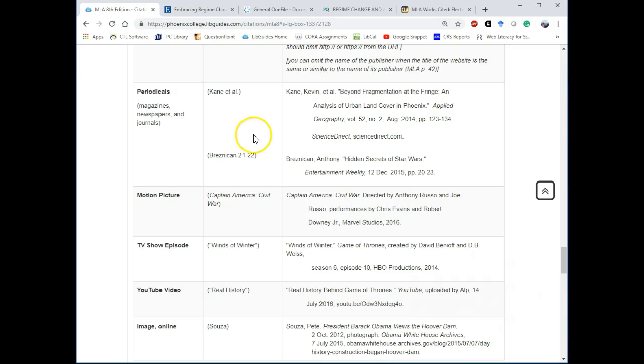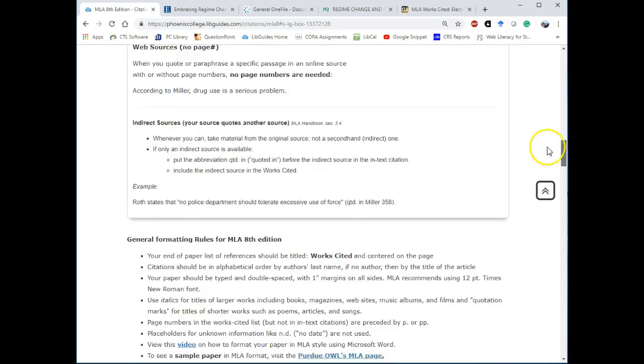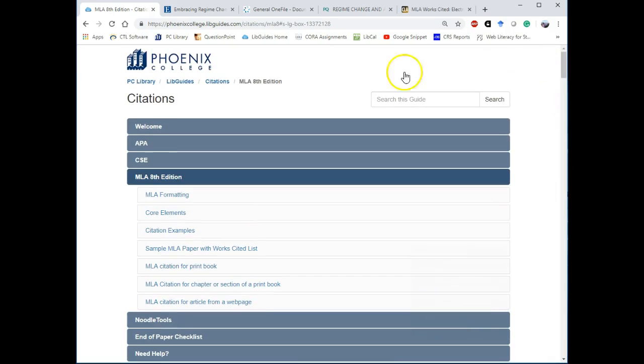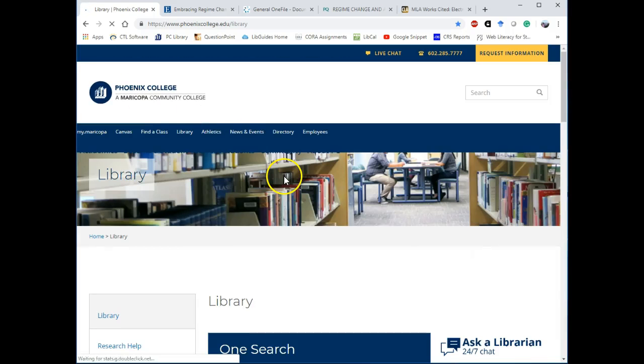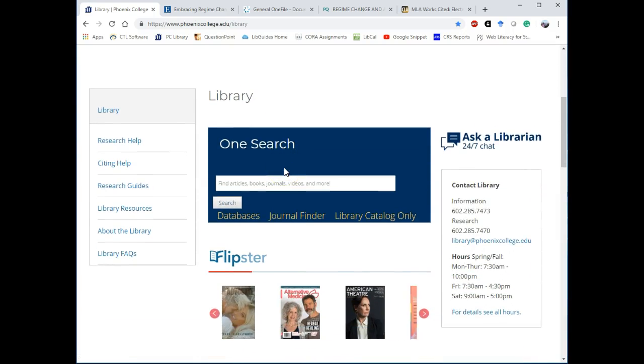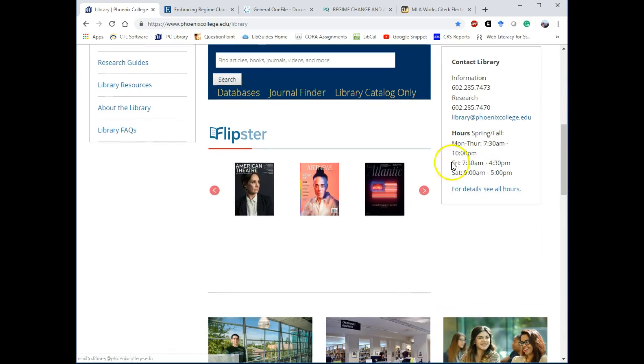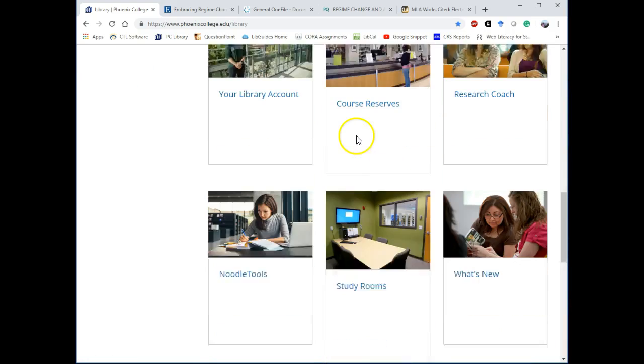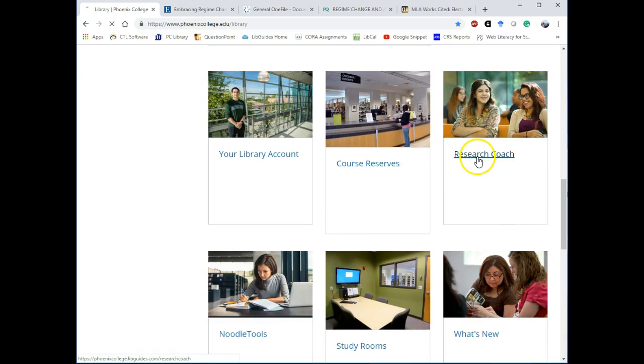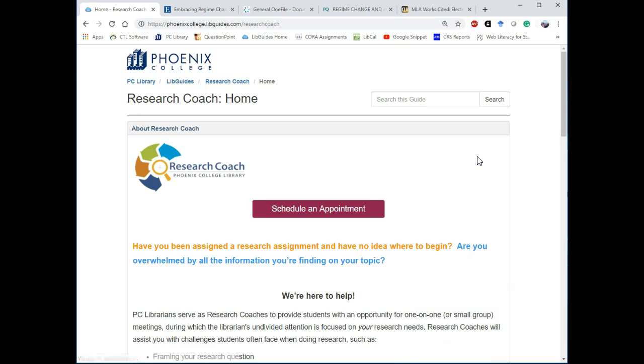If you have any questions, and I apologize that our databases don't cite better, if you go back to the library's homepage, you can meet with a librarian. So you can come to our reference desk, you can use our 24/7 chat service. Here are hours for our reference desk. We also have something called Research Coach. If you click on Research Coach, this allows you to schedule a one-on-one appointment with a librarian who can help you with your citations.